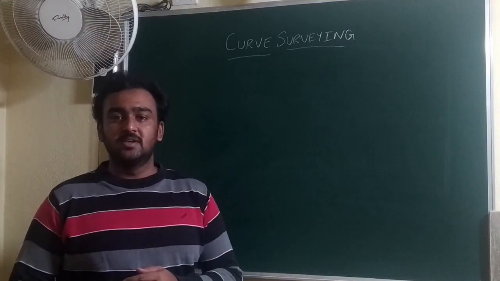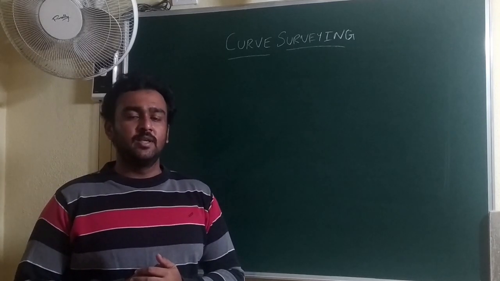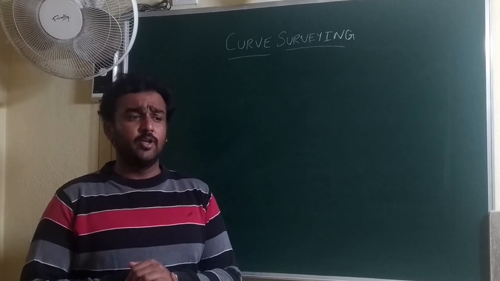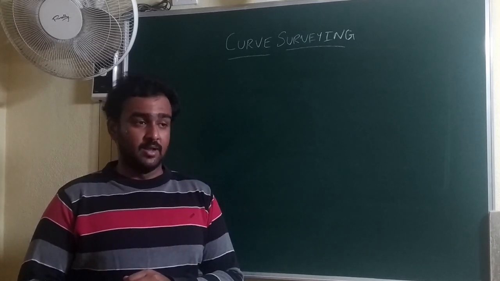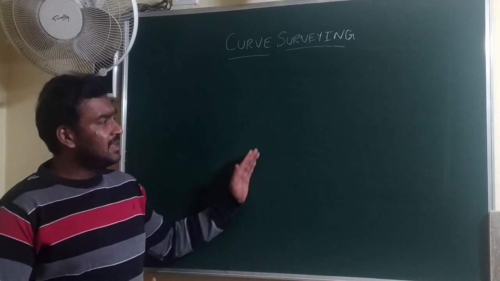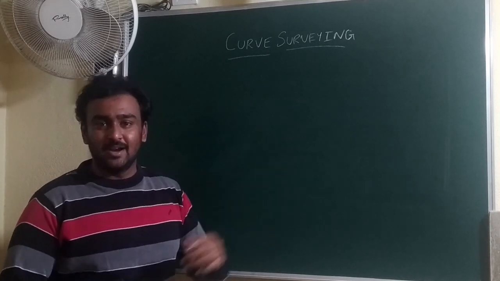On surveying. I will be discussing with the people regarding the chapter curve surveying. So in civil engineering, particularly in transport as well as railway department, we come across many projects where surveying of the alignment is done. During the survey of the alignment, the line or alignment may change its direction due to unavoidable situations or due to necessary condition.